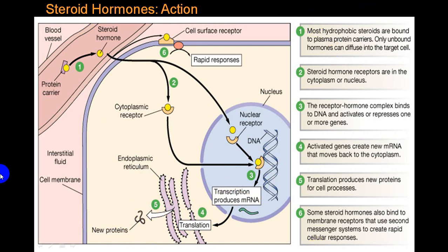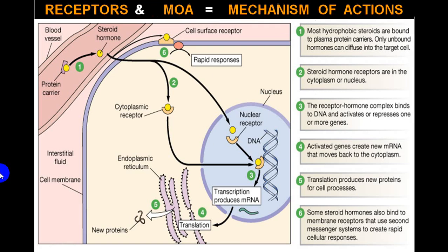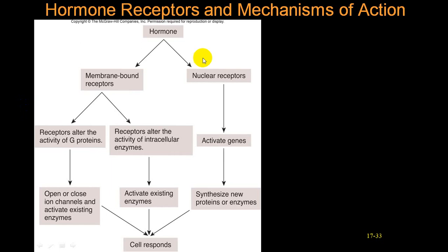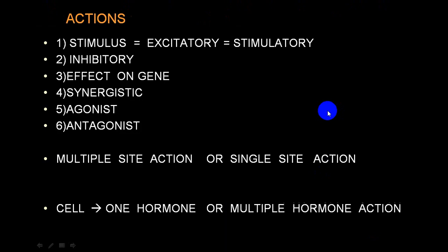Go through it at leisure time, and we will understand the exact action of different hormones. This is the action of steroid hormones. So this is one explanation, and this is another. It will be acting on a nuclear receptor, or on a membrane, that is the cell wall, and how it acts is given. Is it clear? It will activate the gene and produce a new protein. Here it will alter the G proteins and then open up the ion channels, and here it will alter the activity of the intracellular enzymes, activating the existing enzyme, and give rise to a cell response.